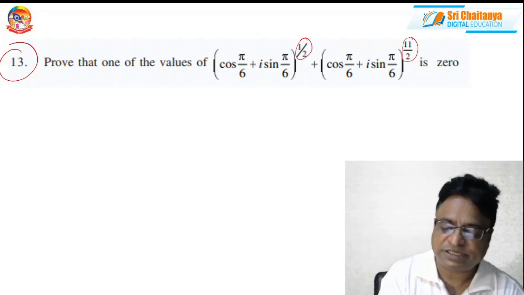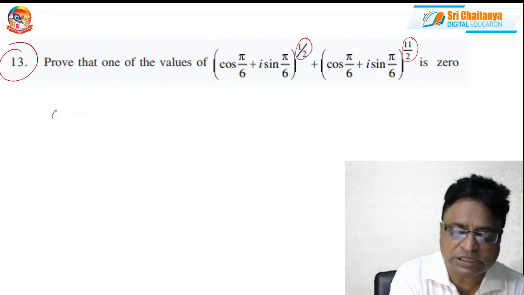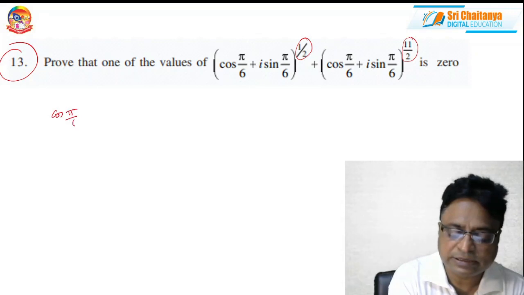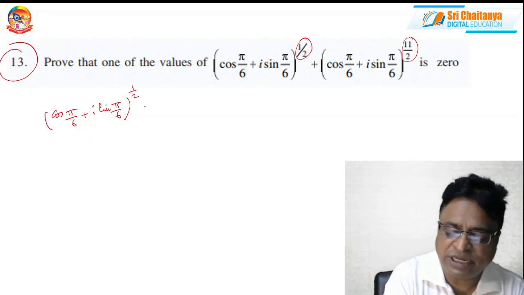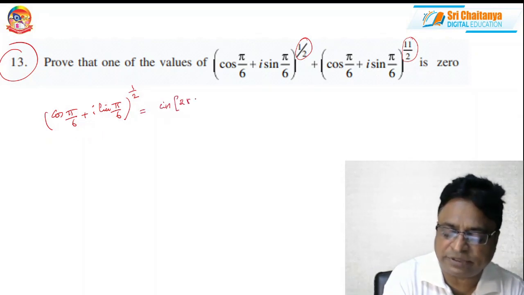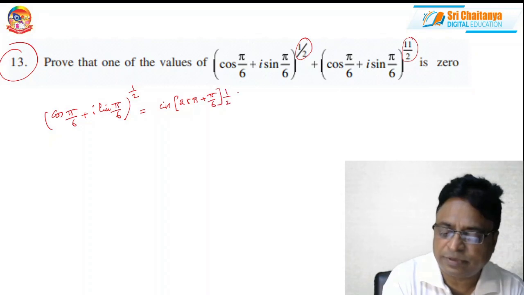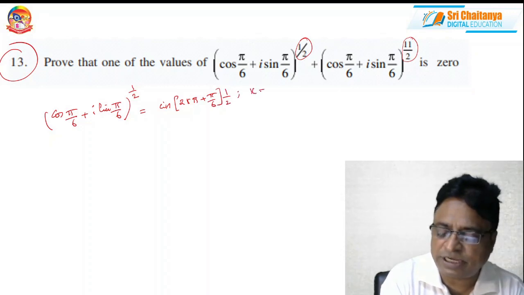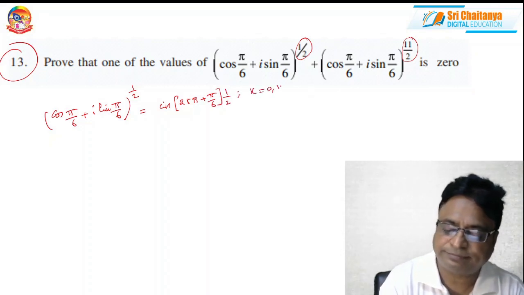Okay. First, what is (cos pi by 6 plus i sin pi by 6) whole power 1 by 2? Since the power is rational, I am adding the general value 2k pi plus the argument, into 1 by 2, where k equals 0, 1.